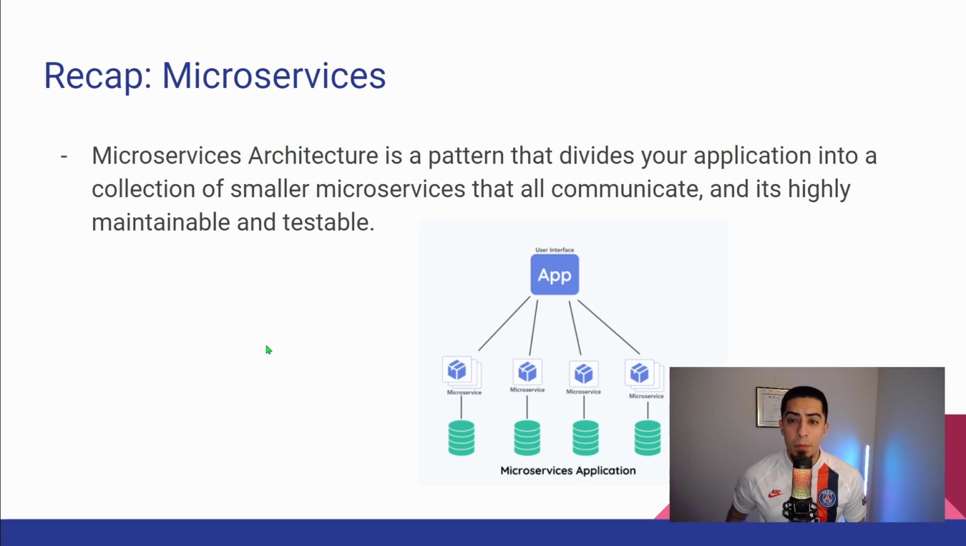So just a quick little recap about the microservices architecture, which is the thing that actually uses containers in different places to then all come together and make an application. So it is, again, a pattern that divides your application into a collection of smaller microservices that all communicate, and it's highly maintainable and testable, as well as loosely coupled. So every little service is in its own little environment. You can make changes to the given microservice and it doesn't affect all the other pieces. Again, if one piece of the app goes down, the whole thing doesn't crash. You can make updates and create little teams to work on different parts of the app, and it just makes a more modern, different approach to creating apps.